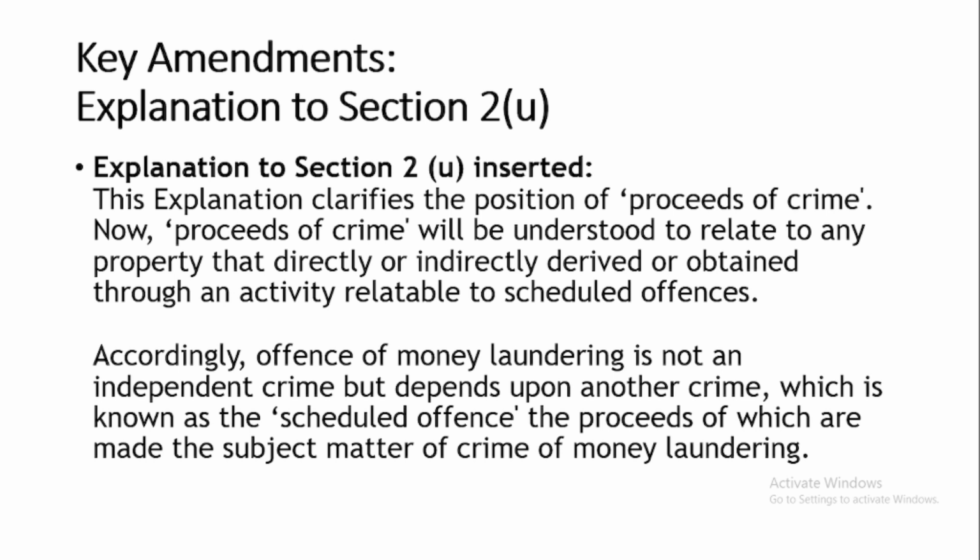This explanation clarifies that, first of all, Section 2 Clause U deals with proceeds of crime, and any property directly or indirectly derived or obtained through any activity relatable to what? Scheduled offences. So those will be relating to proceeds of crime.